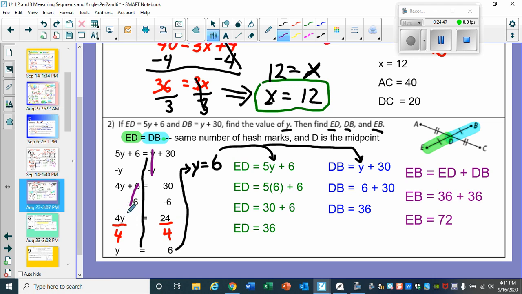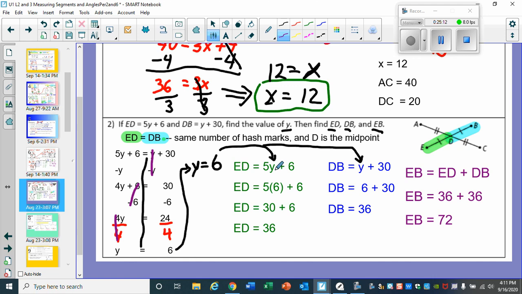Now the goal, get y by itself. So we're looking only for the y. So 4 times y, opposite of multiplying by 4, dividing by 4. So positive 4 and negative 4 go away. So then y comes on down for the ride. 24 divided by 4, 6.